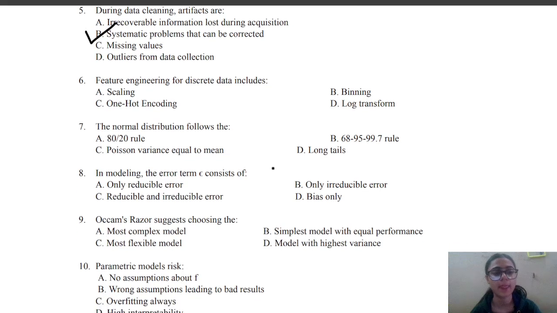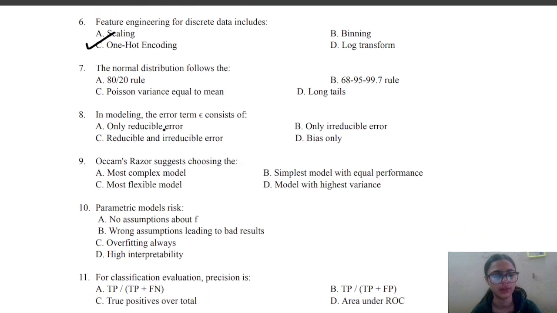Next is, feature engineering for discrete data includes A scaling, B binning, C one hot encoding and D log transform, and the correct answer is C, that is one hot encoding.